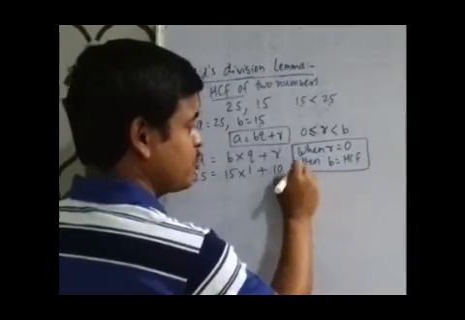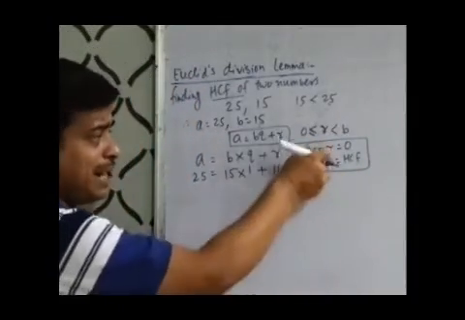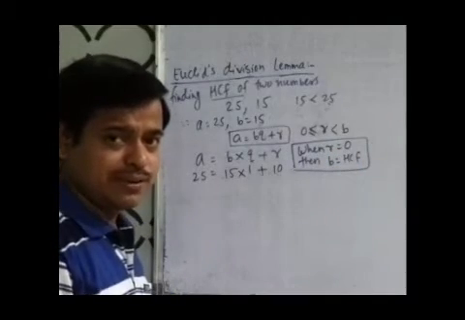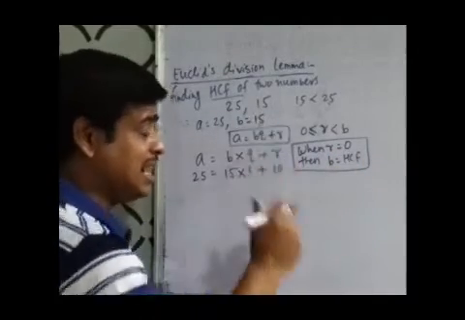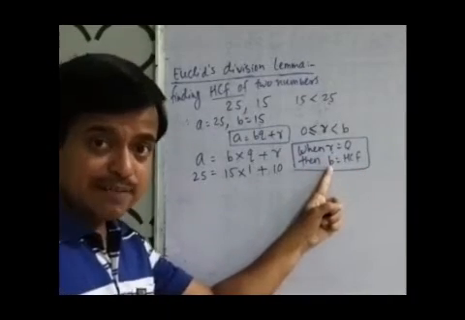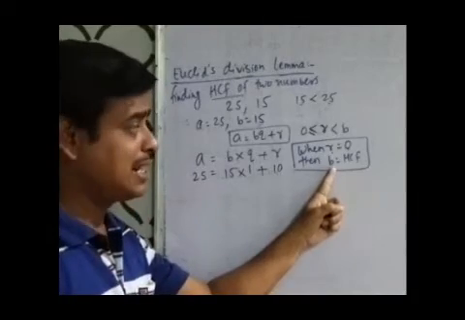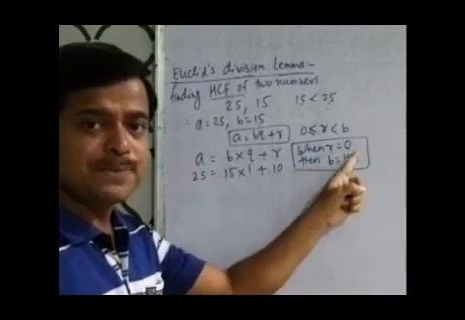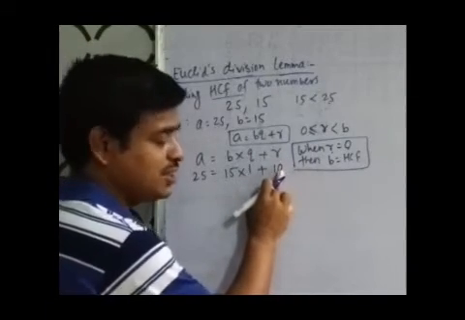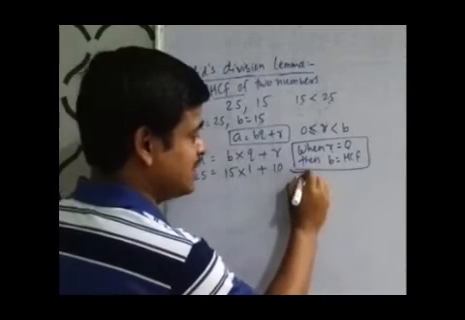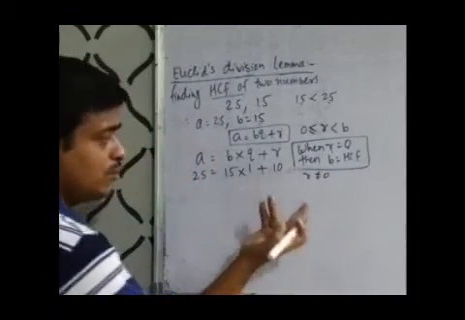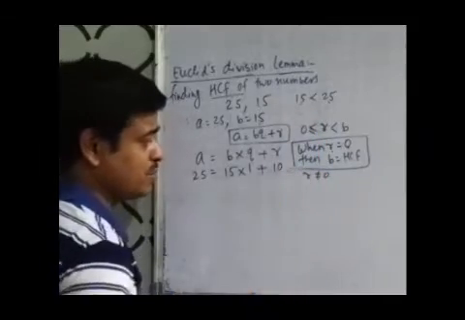We should know where to stop. When the remainder becomes 0, it means our procedure of division has ended. At that time, the value of B, our divisor, at the state where R becomes 0, is our HCF. Now we can see here R is not 0, so we can continue our procedure.